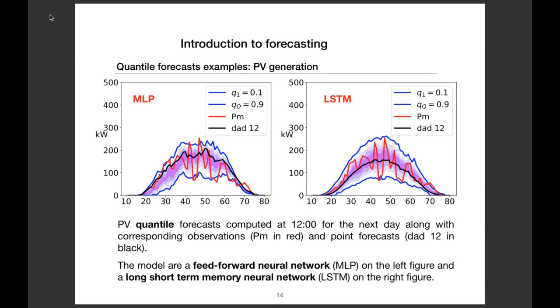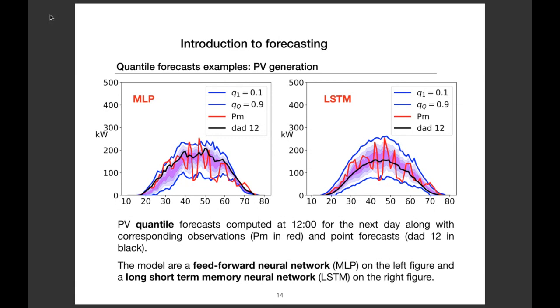Sorry? Right. Why? Because most of the values are inside the quantiles. Okay, okay. And imagine that if all the values were inside the quantiles, do you think it would be the best model? No, so it depends. In fact, we need to compute some metrics to verify if these quantiles are good or not. In fact, here it is very, very difficult to say which model is the best. I cannot tell you which model is the best.